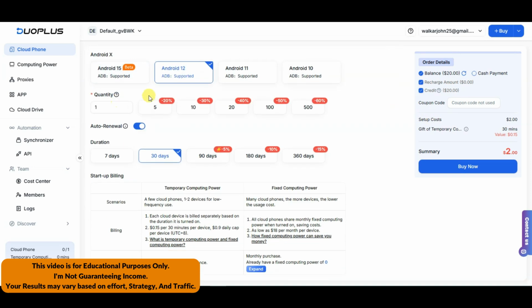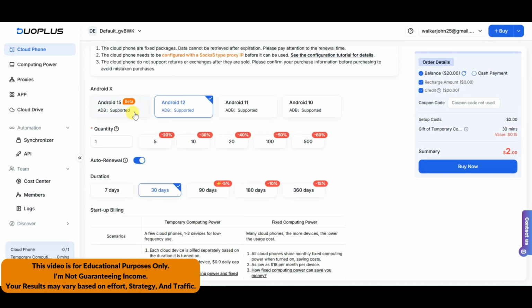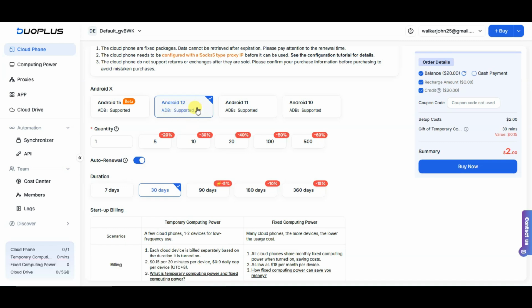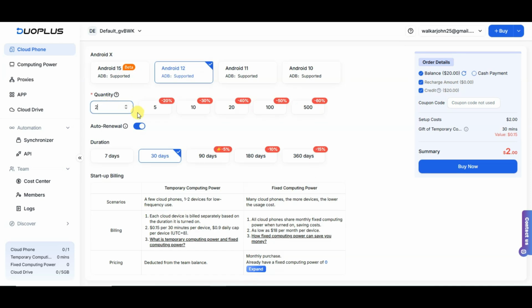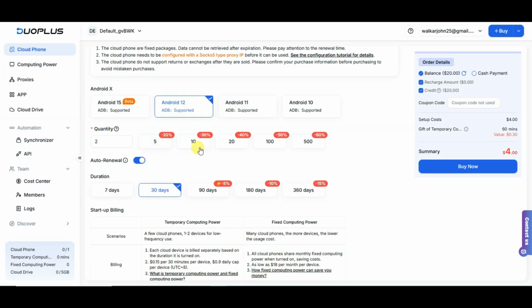And then you can select your Android version. Like you can select Android 15, Android 12, Android 11, Android 10. Now you can select your quantity. You can create 5 cloud phones. You can create 10 cloud phones. You can create 20 cloud phones. You can create 100 cloud phones. In 100 cloud phones, you can get 50% off.